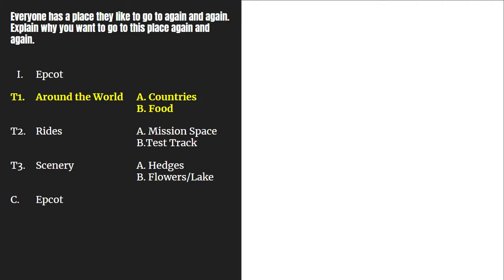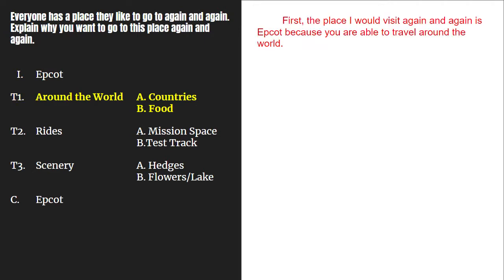Now, we will start on our topic 1 paragraph. This paragraph will be all about what I put on my plan for T1, which is around the world, and the A and B details I chose, countries and food. The first sentence is called our topic sentence. This is where you tell your reader what the topic is going to be for this entire paragraph. Our first reason we like Epcot is because of going around the world.